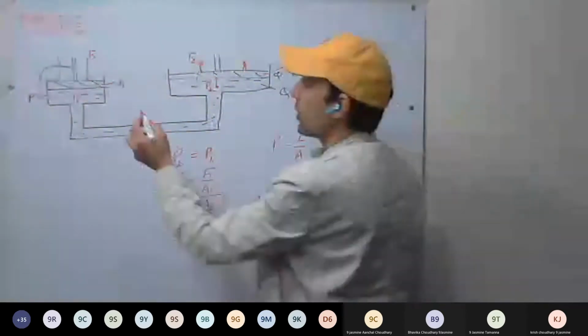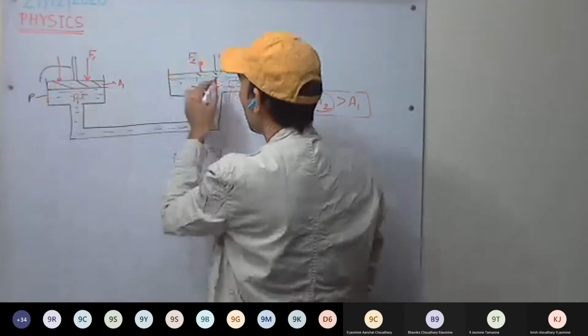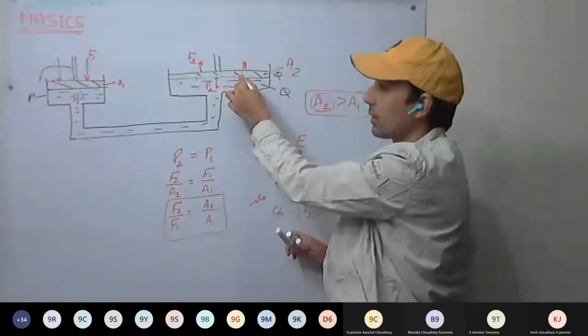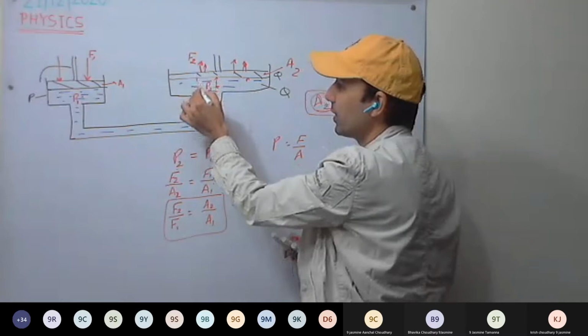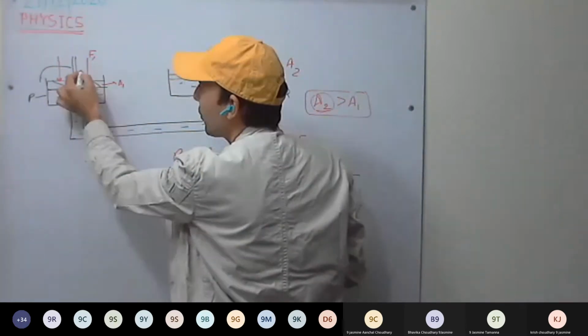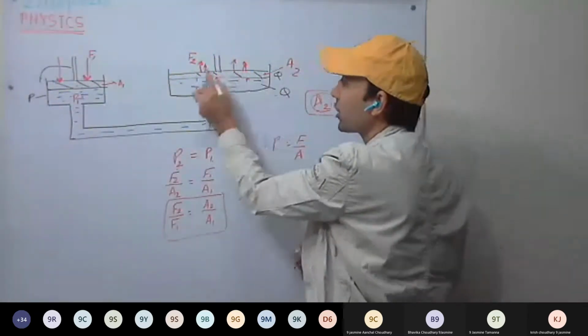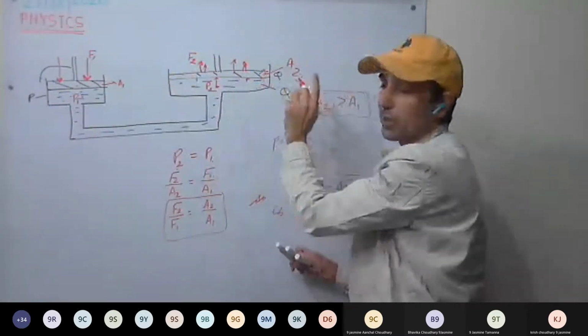So what are we doing? We are applying a small force on one piston, and what are we getting on the other piston? A large force generated. If you apply a small force on the smaller piston, a large force is generated on the larger piston.